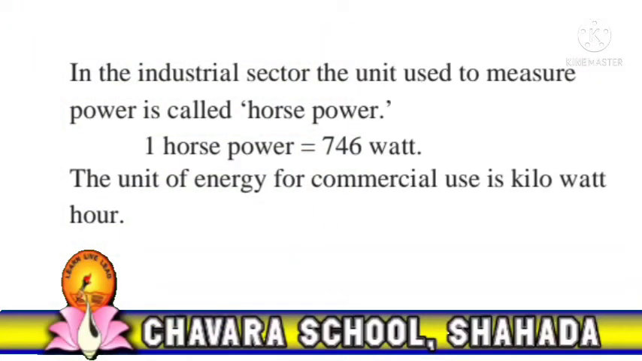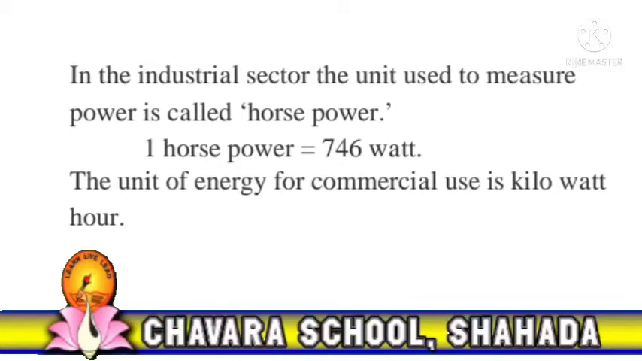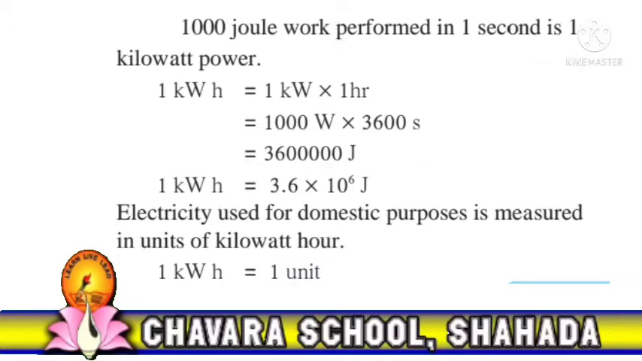In the industrial sector, the unit used to measure power is called horsepower. Always remember, 1 horsepower is equal to 746 watt. The unit of energy for commercial use is kilowatt hour. 1000 joule of work performed in 1 second is 1 kilowatt power.